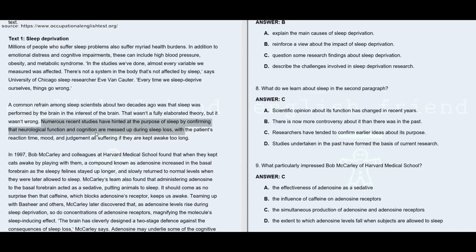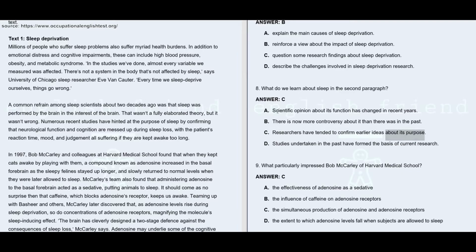Or in other words, the purpose of sleep is related to the brain. And that's why option C is the answer, which says researchers have tended to confirm an earlier idea. What is the earlier idea? Sleep was performed by the brain in the interest of the brain, about its purpose.